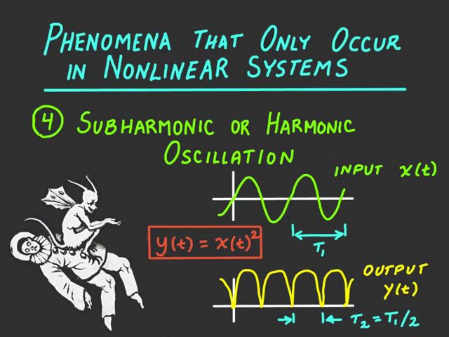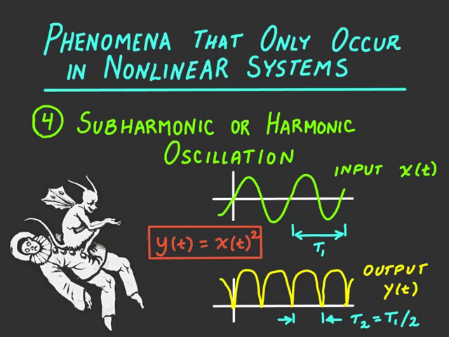It's very easy to show this behavior with a simple example. So we'll look at the system y is equal to x squared, and we'll use an input x of t, which is a sine wave with period T1. When we square the sine wave, the negative parts become positive, and we'll get a signal which is always positive and has a period that is 1/2 that of the input.